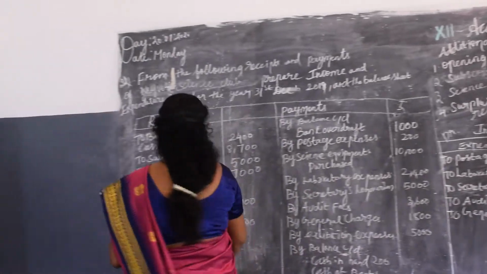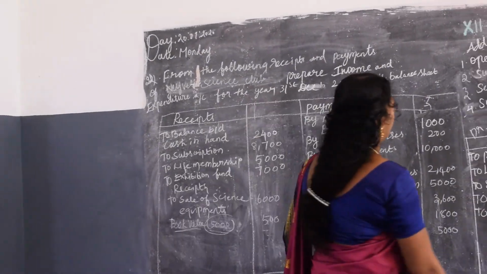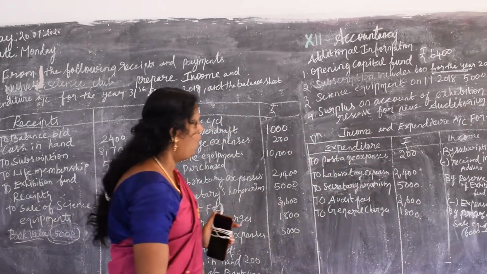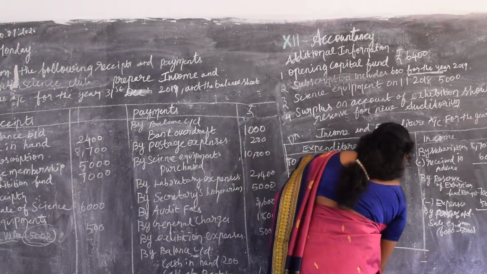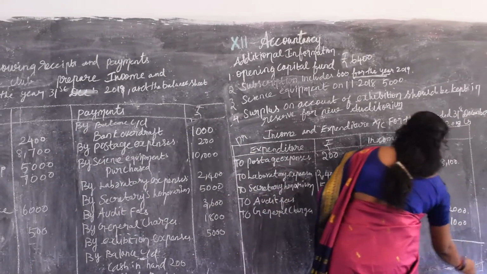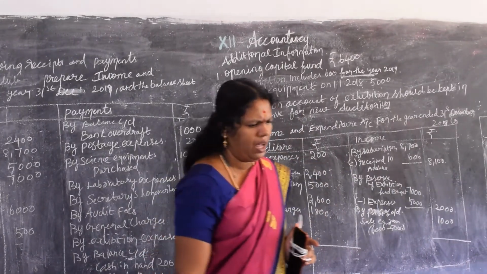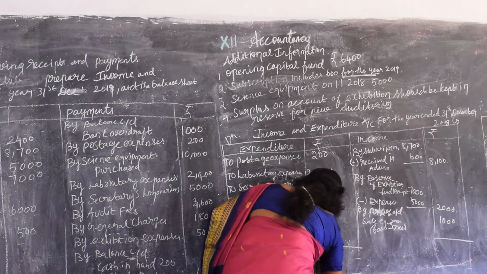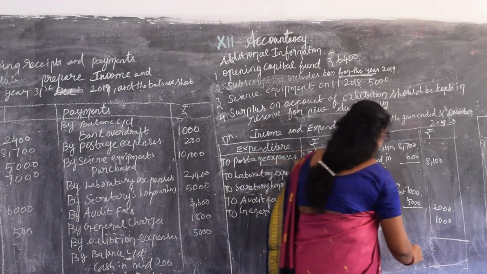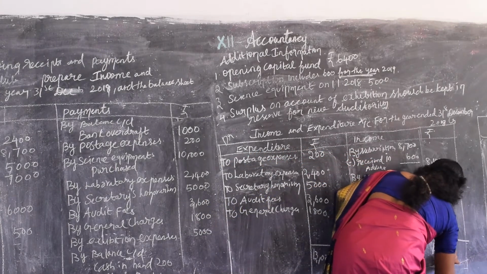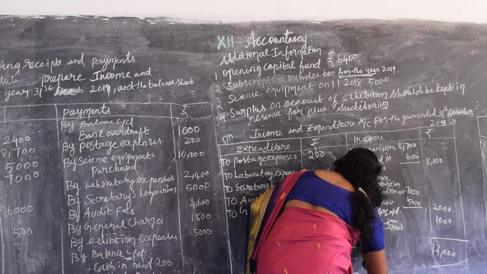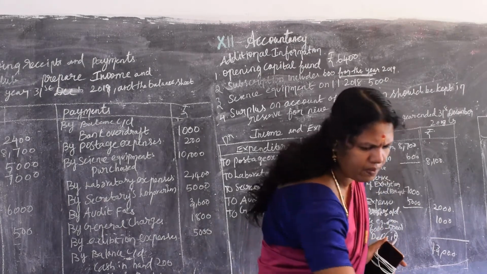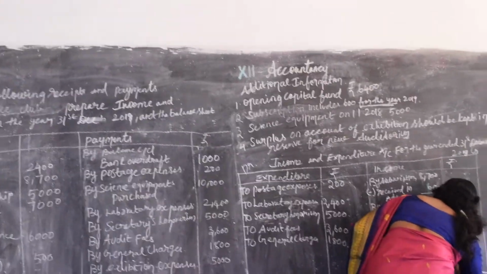Okay, check whether I have written all the values. Opening capital fund should come in the balance sheet. Okay, now total this side. Obviously you will get a larger amount on the income and expenditure side only. 13,000. Here expenditure is larger. So you will get a deficit, 1,400.